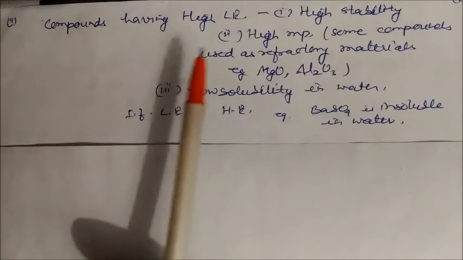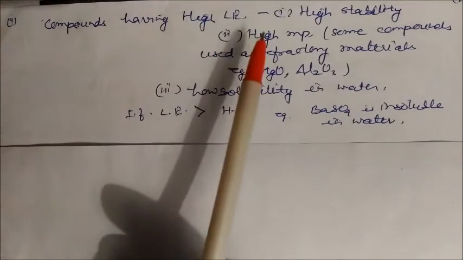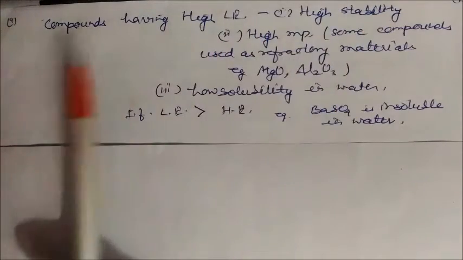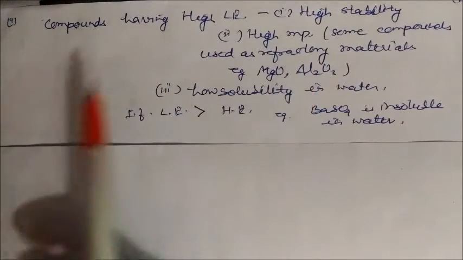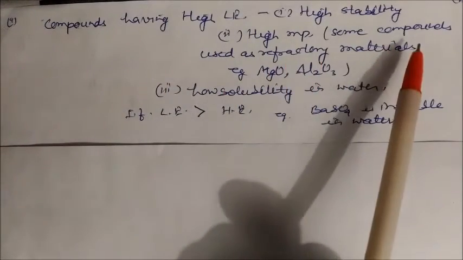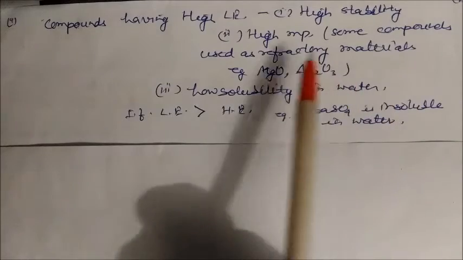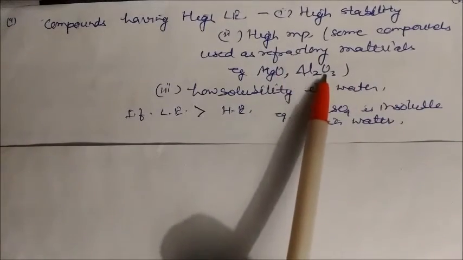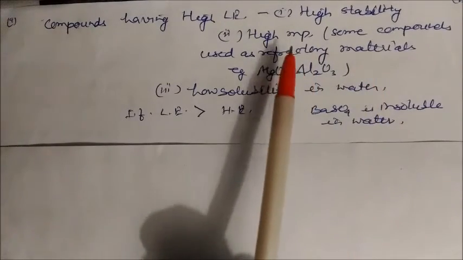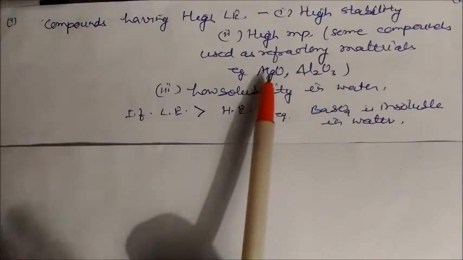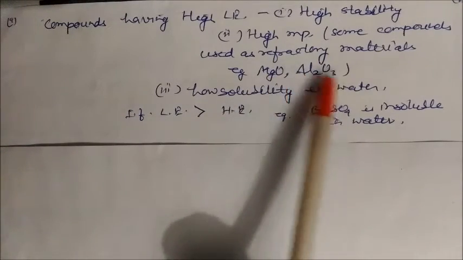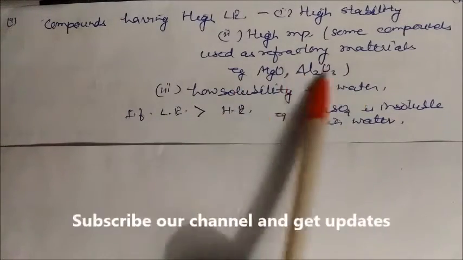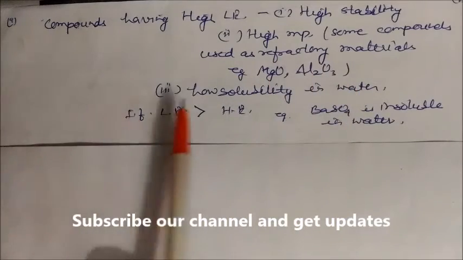Compounds having high lattice energy have high stability in nature. Their melting point is also high. For example, we have exceptional materials like magnesium oxide and aluminum oxide. They are refractory materials whose melting point is very high. That's why they are used in metallurgical processes, or for making furnaces.